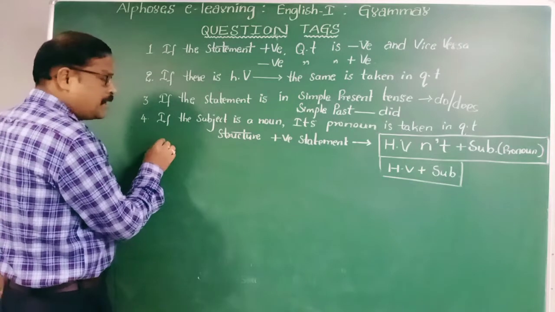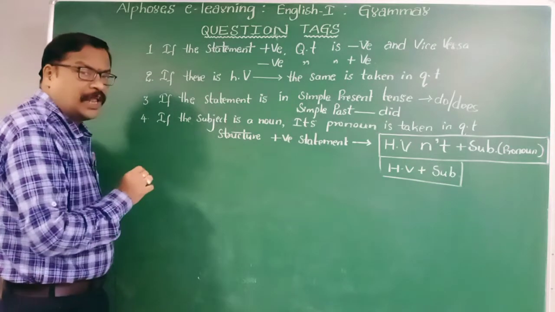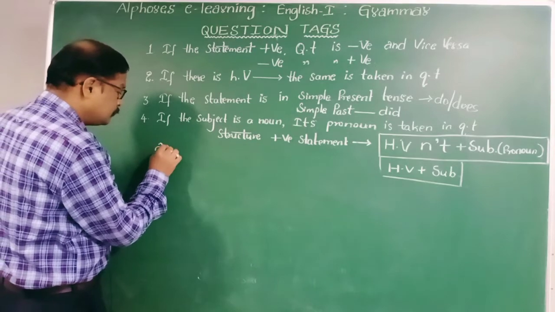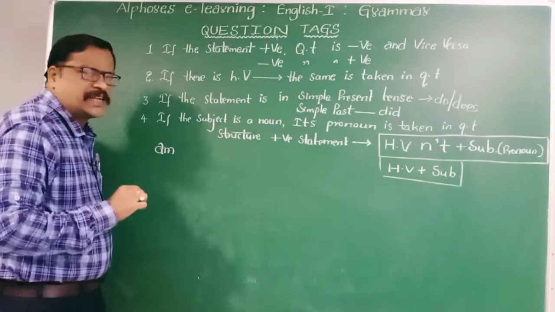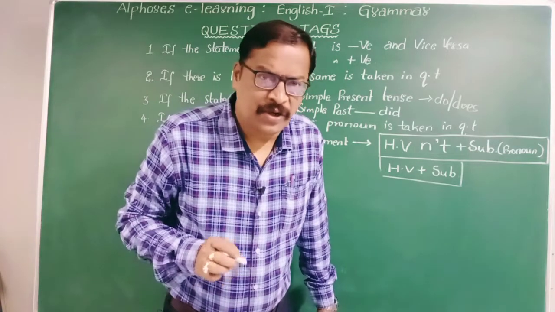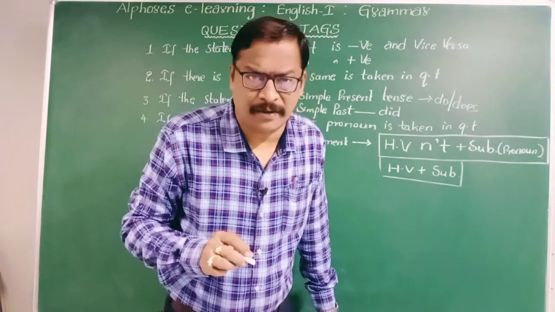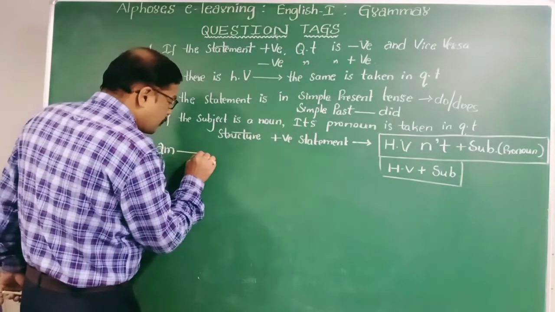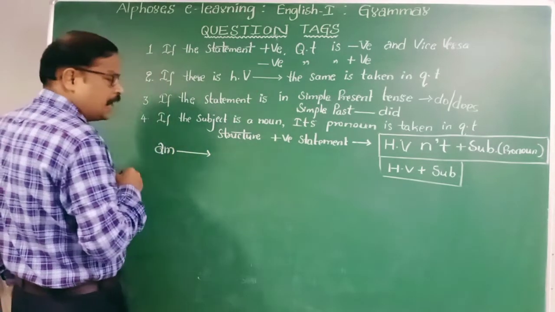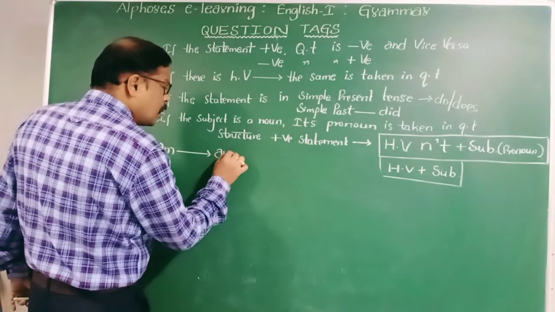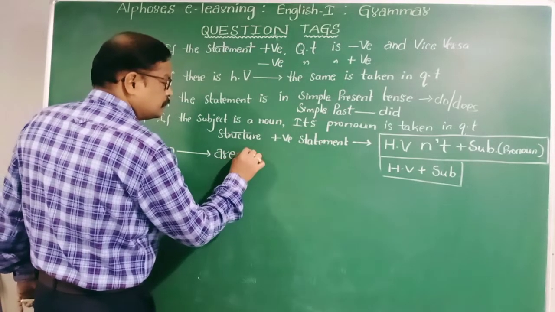If am is the auxiliary verb, it is an exception. There are some exceptions you should carefully remember. If am is the auxiliary verb, in question tags we use aren't.